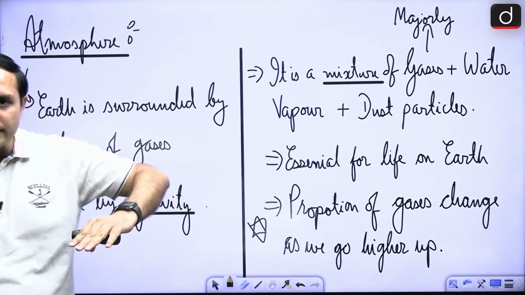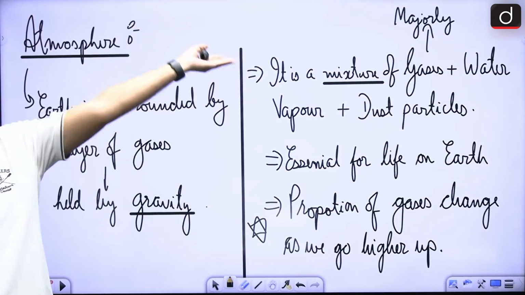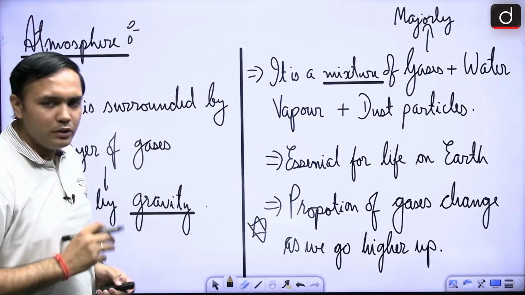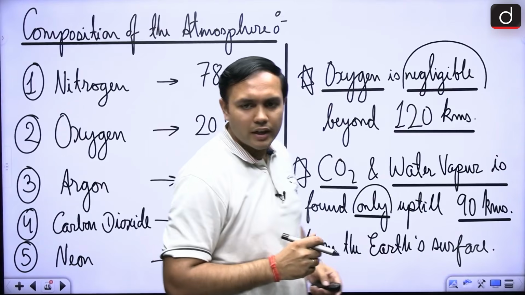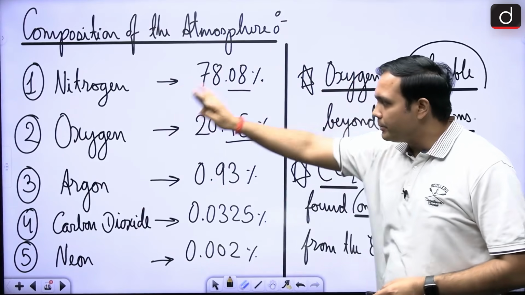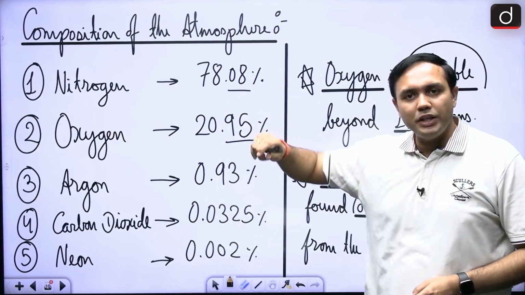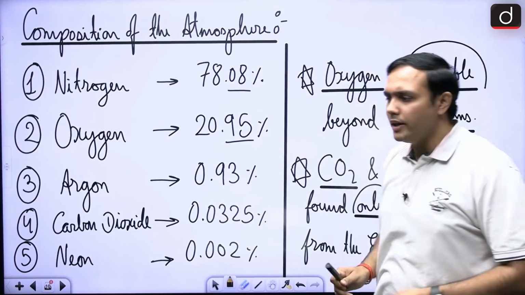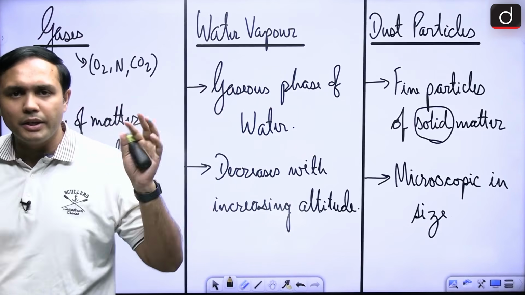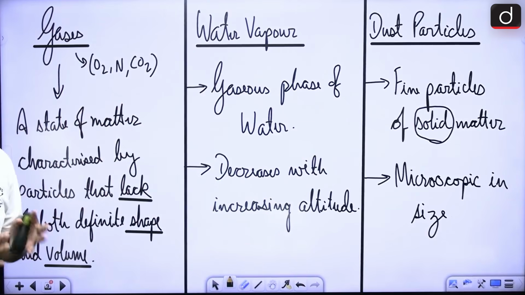Now, what you will see is as we move up in the atmosphere, the proportion of gases change. Even though we have a basic understanding about the composition of the atmosphere, that nitrogen is this many percent, oxygen is this many percent, these proportions change as we go higher up, right? Now, we had seen that gases, water vapor and dust particles make up the atmosphere, right? A basic aspect. Now, gases are what type of matter?